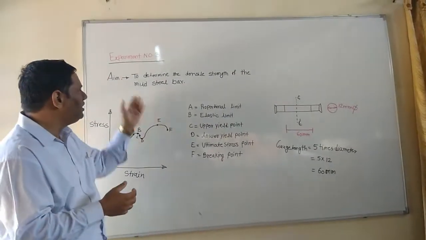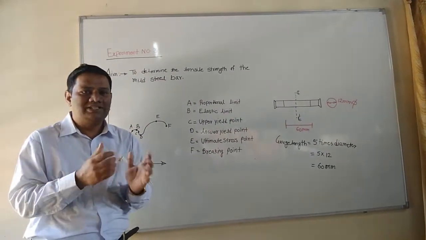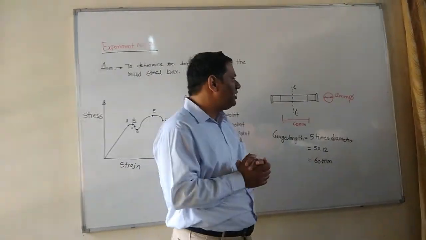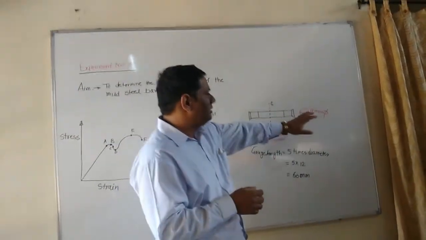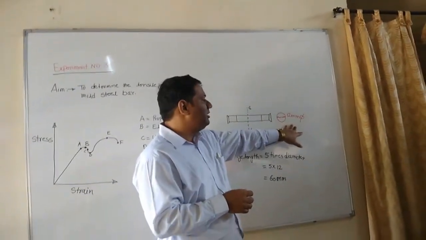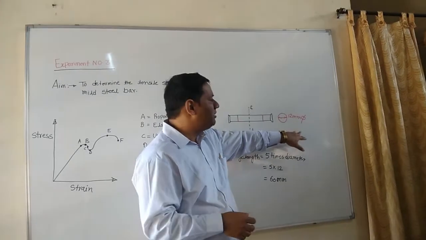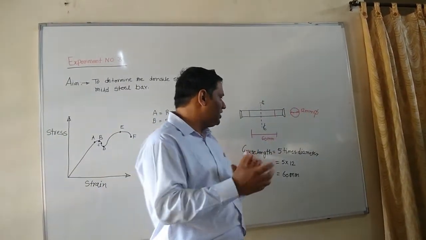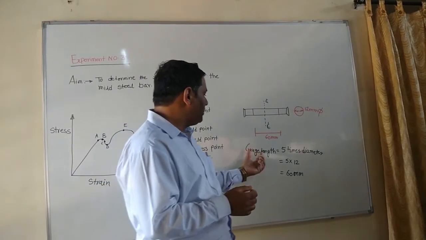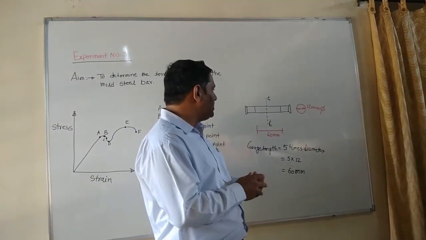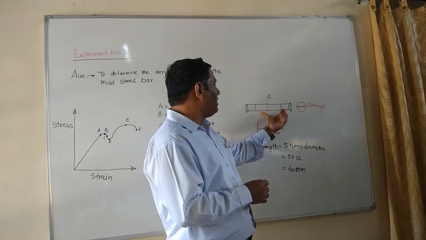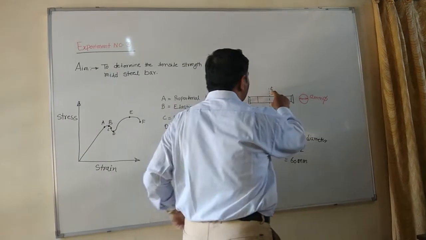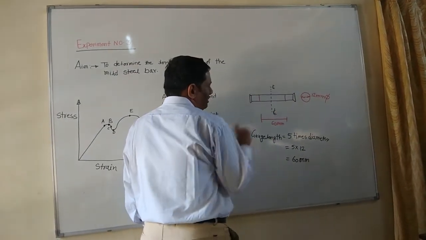Instead of reinforcement, now I am taking one simple mild steel bar. This is the diagram of the mild steel bar. The diameter of the testing sample of mild steel bar is 12 mm, and we have to take the gauge length. What do you mean by gauge length? If this is the sample, and this is the center line, the exact center of the sample of mild steel bar.